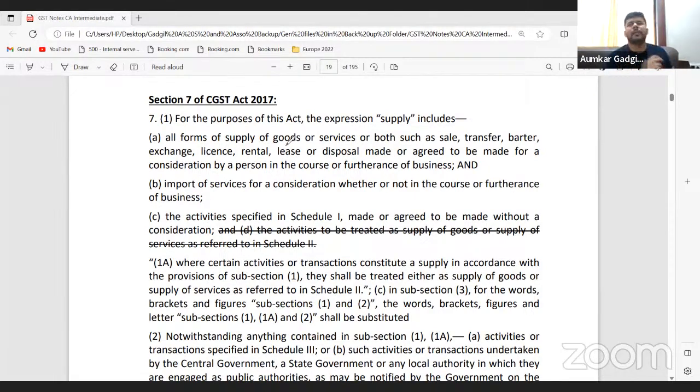For instance, normally giving a warehouse on rent is taxable, meaning giving a storage godown on rent is taxable. But if I have given a warehouse to store agricultural produce, then it is exempted. So this is how the exemptions and exceptions stand out in the law. Clear enough? Okay. Now transfer.